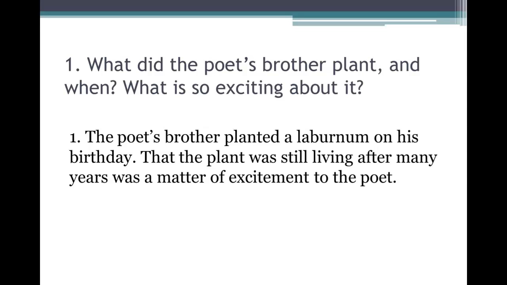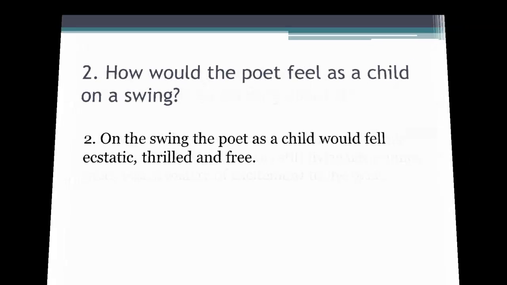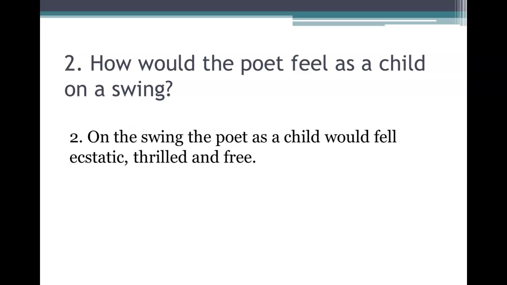First question, what did the poet's brother plant and when? What is so exciting about it? Answer, the poet's brother planted a laburnum on his birthday. That the plant was still living after many years was a matter of excitement to the poet. How would the poet feel as a child on a swing? On the swing, the poet as a child would feel ecstatic, thrilled and free.